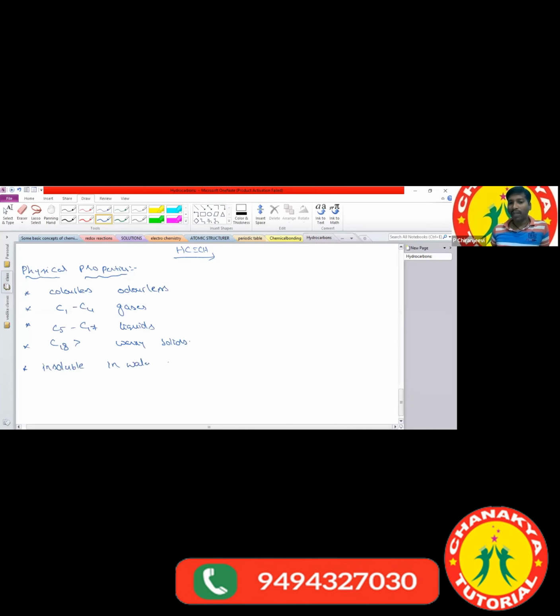They are highly soluble in organic solvents. So what are the examples of organic solvents? Carbon disulfide, carbon tetrachloride, benzene, toluene. All these are examples of organic solvents. So hydrocarbons are highly soluble in organic solvents.